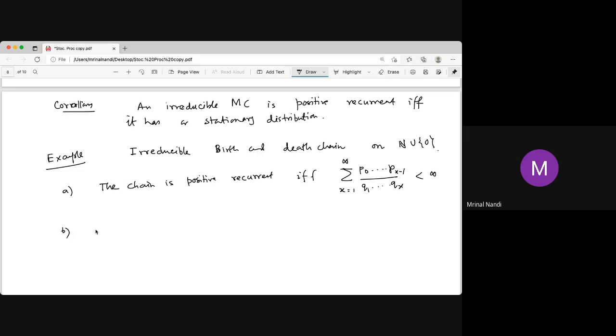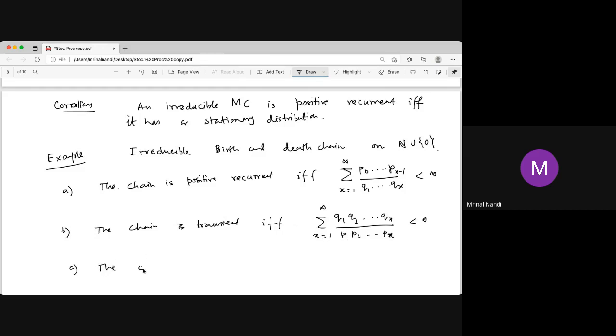And we know that the chain is transient if and only if the sum over x equal to 1 to infinity of q1 q2 dot dot dot qx divided by p1 p2 dot dot dot px is finite. Then it is transient. And what about null recurrent?